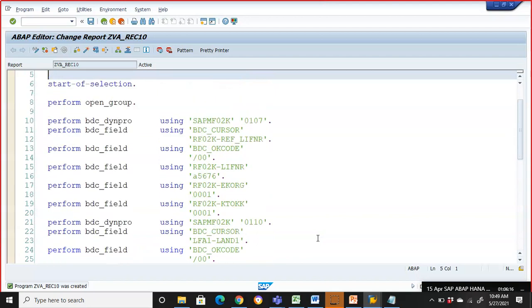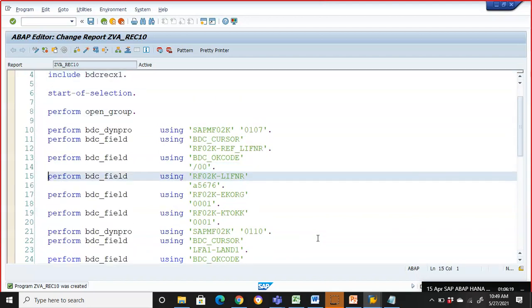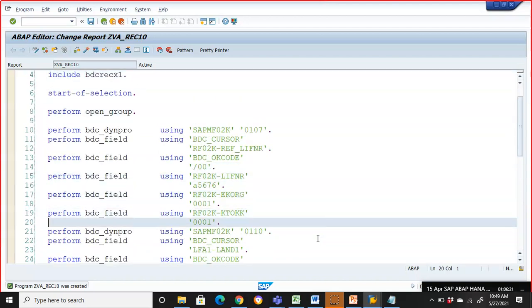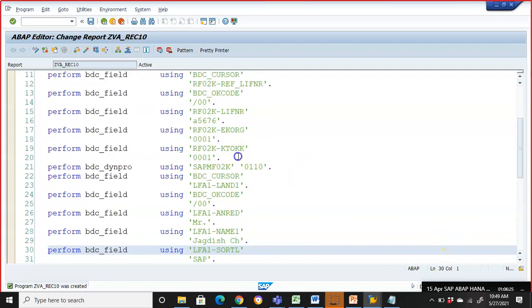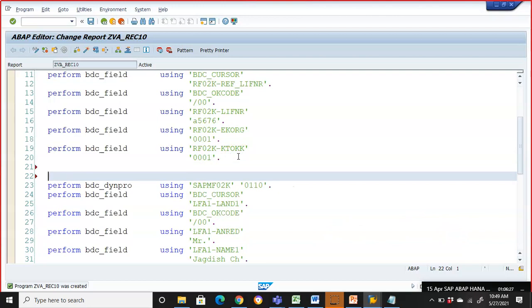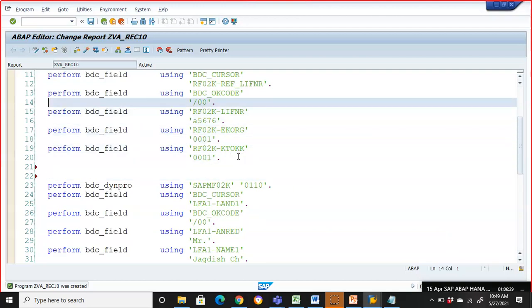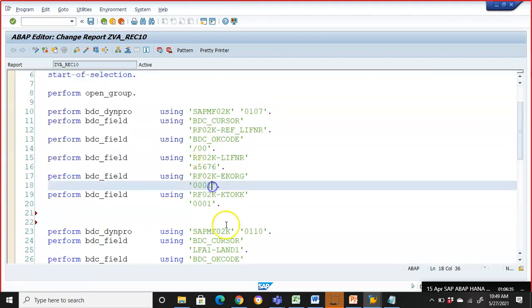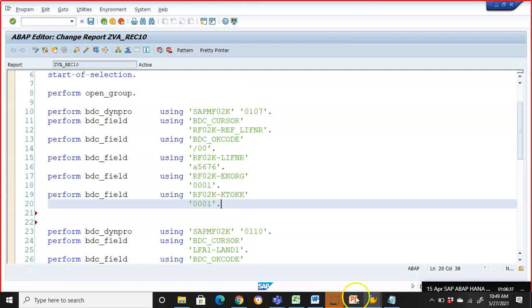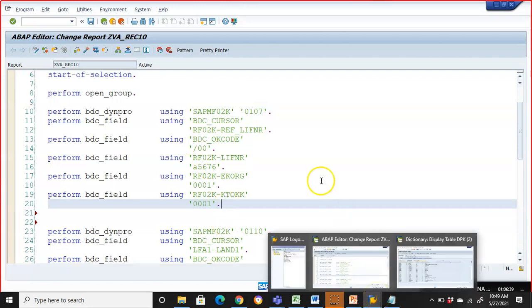It's done. Now if you observe here, we need to manually split this into different screens. Till here, this is the first screen. This is the first screen details. In the first screen details, if you see here, whatever I updated, A5676 and also 00100, is visible here. Okay, great.